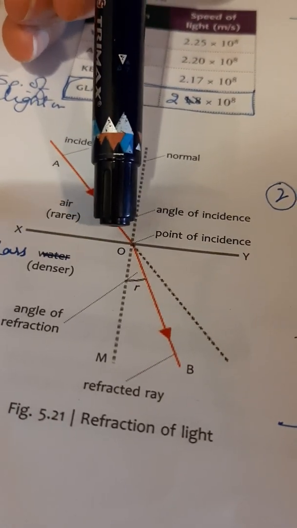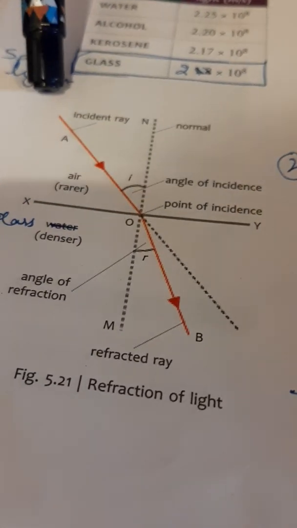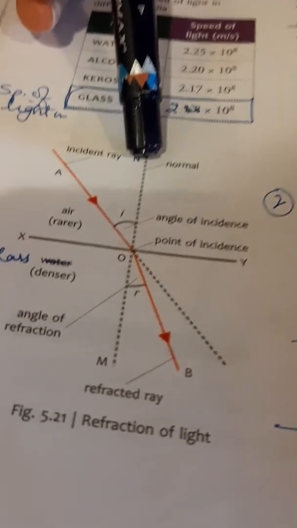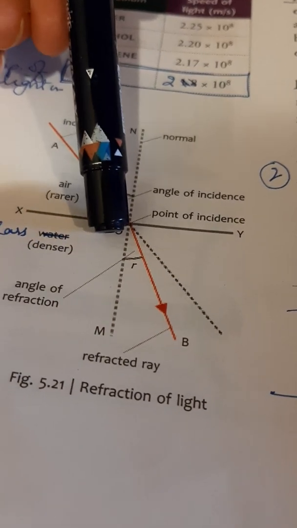Now you have come to know about the incident ray, refracted ray, point of incidence, and normal. This perpendicular MN is called the normal, which is drawn at the point of incidence.